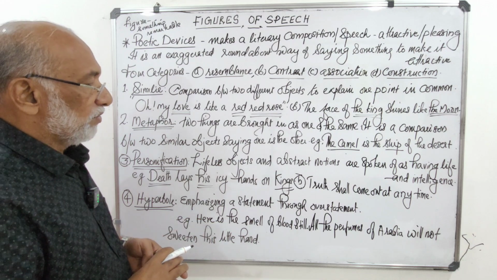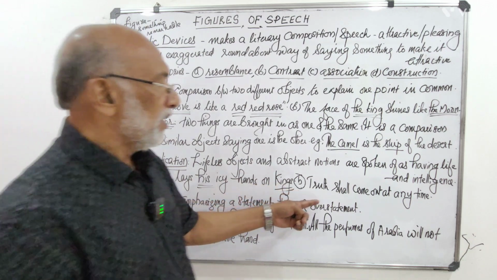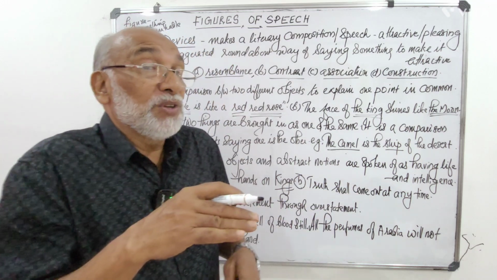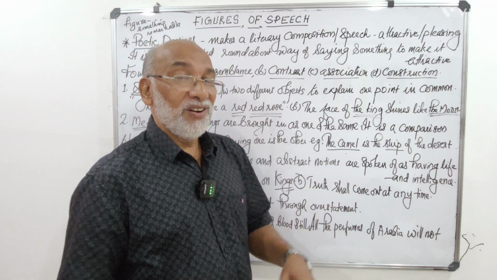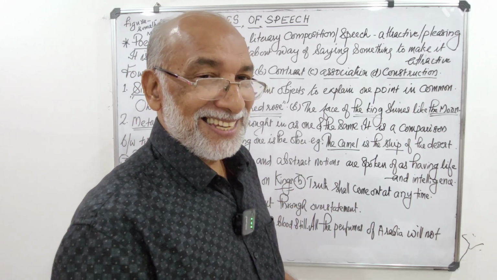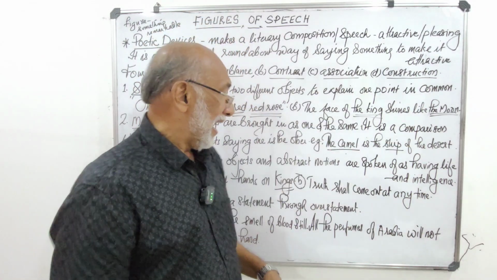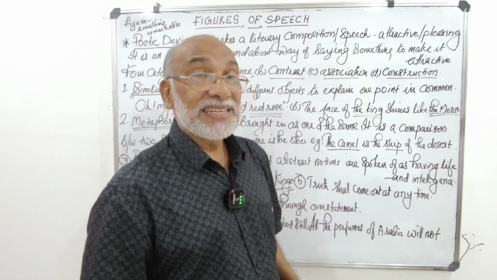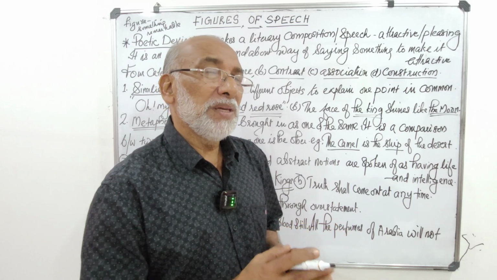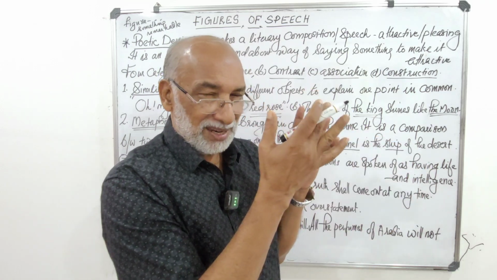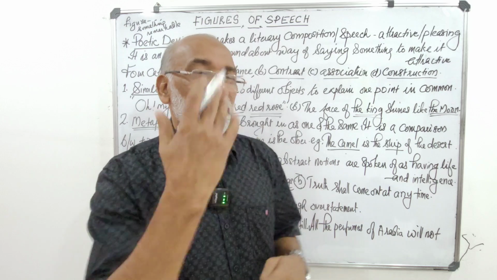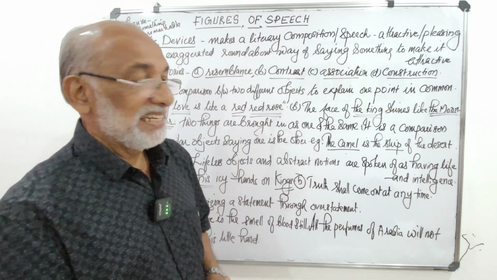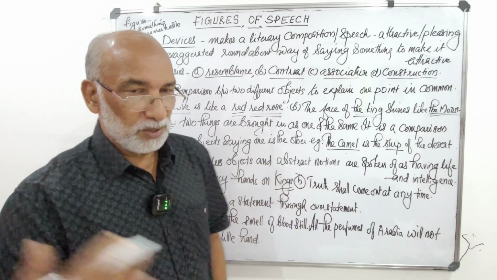So that is personification. I think I can give you one more example. Truth shall come out at any time. Then you see, truth is personified. Truth comes on its legs, both legs, like a live person. And we say truth shall come out at any time. We feel that truth is a human being, and he or she can come as you imagine, whether it is male or female. We feel that truth comes out like a human being.